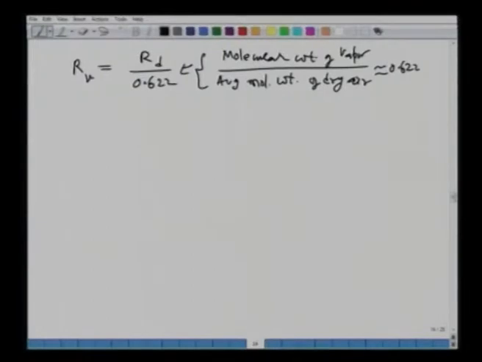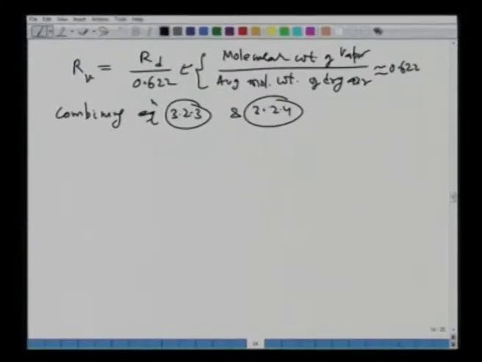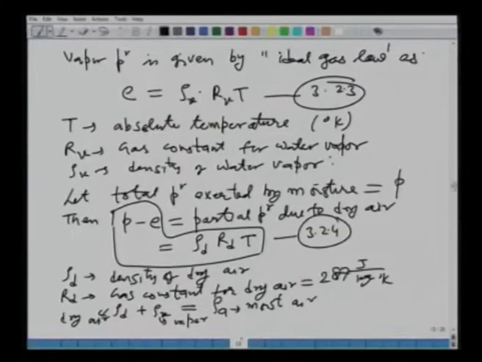Now, another equation is, if we combine equation 3.23 and 3.24. If I want to go back here, what are these two equations? 3.23 is this and 3.24 is this.